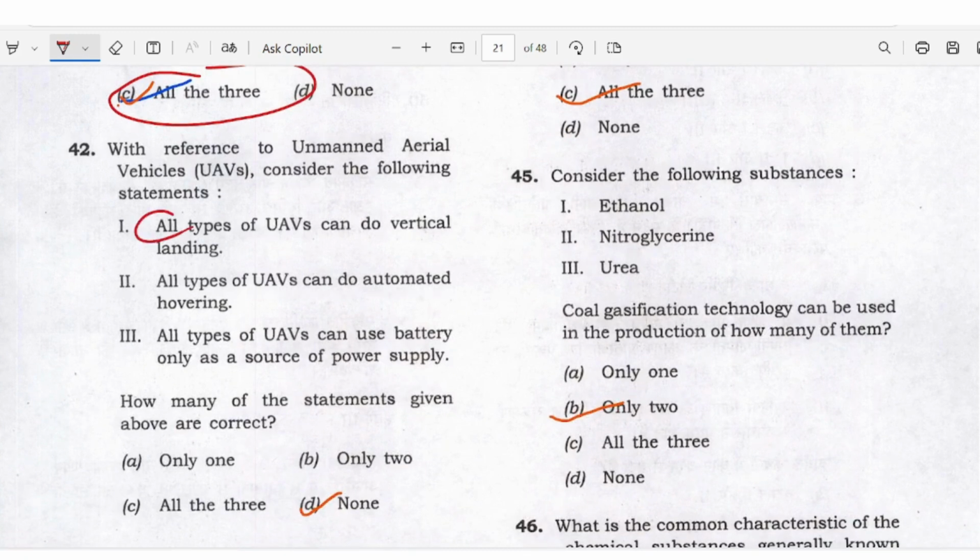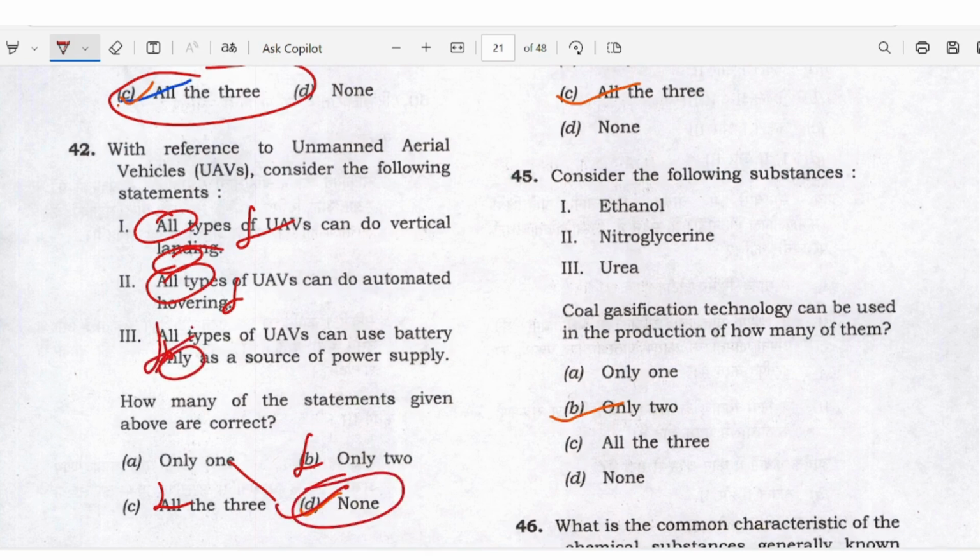All types of aerial vehicle can do vertical landing. It is not possible, right? All types can do automated hovering. This is also not possible, right? So here we can come up with this answer or this. All types can use battery only as a source, this is also an extreme statement. This also you can eliminate. Answer is D here. Okay.